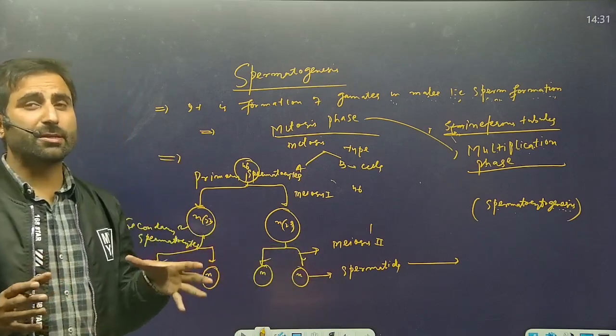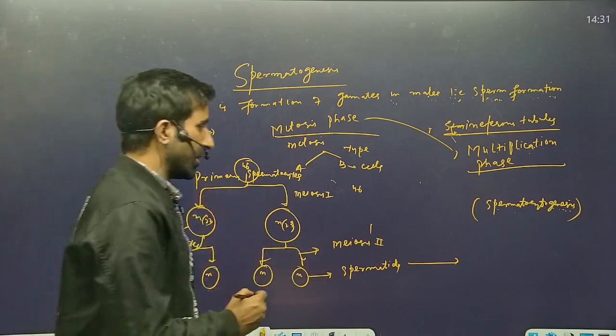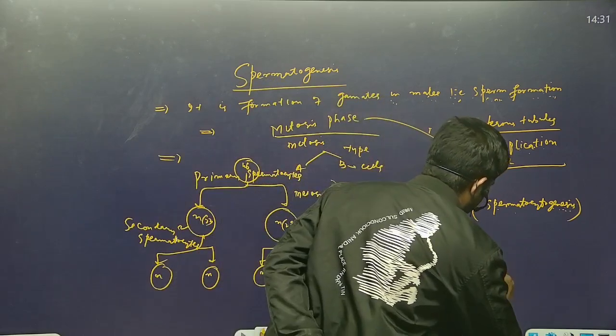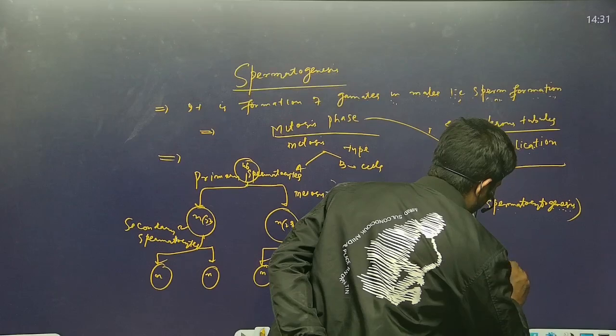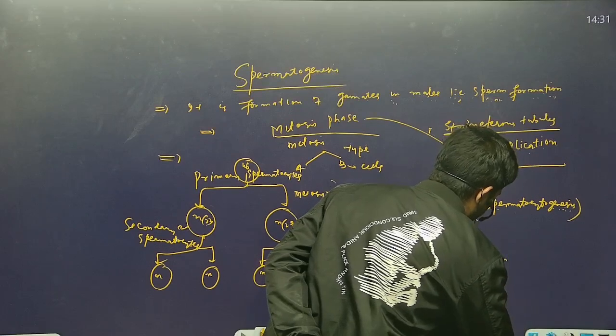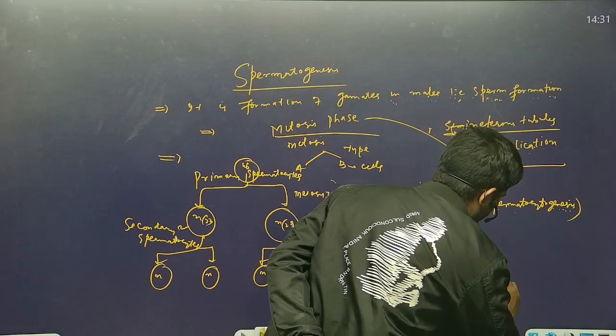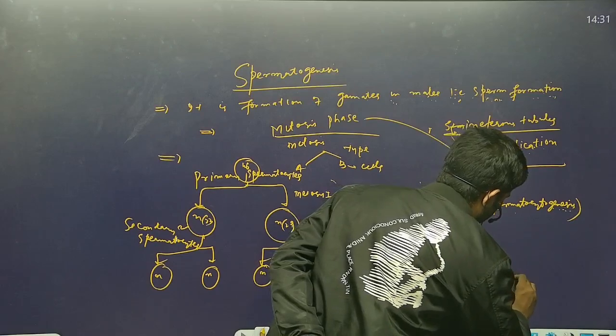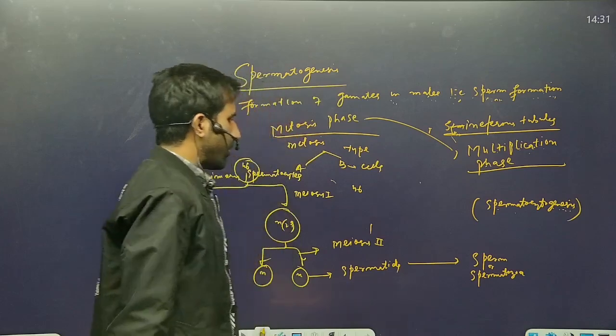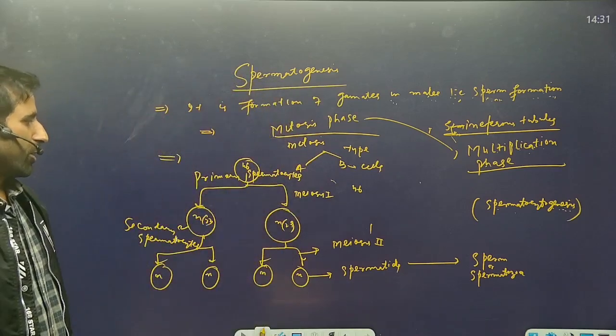These spermatids now change morphologically and form sperm, or spermatozoa.